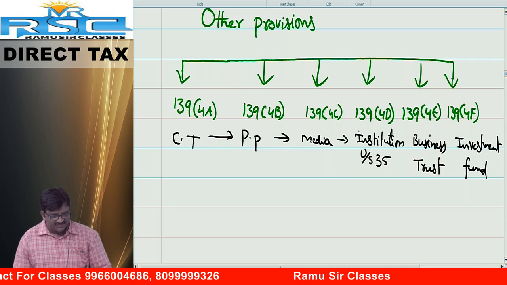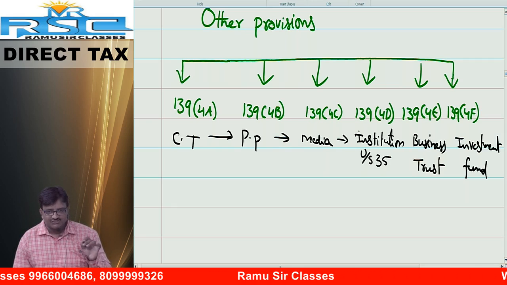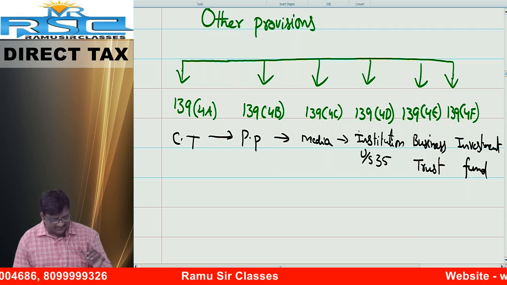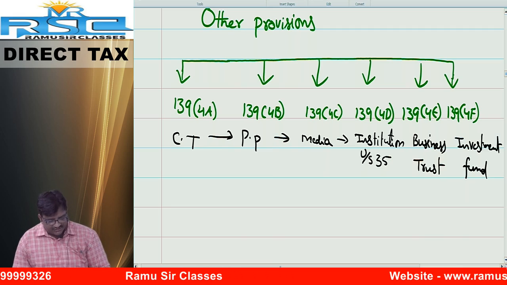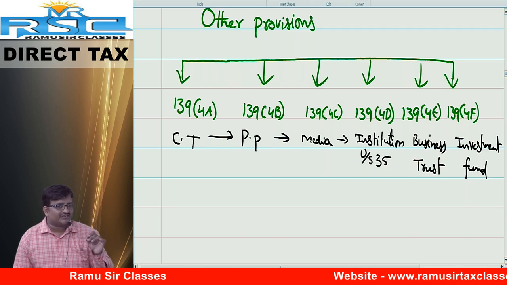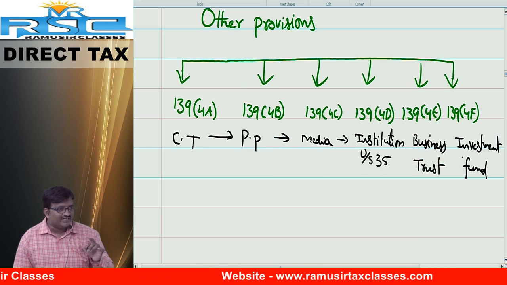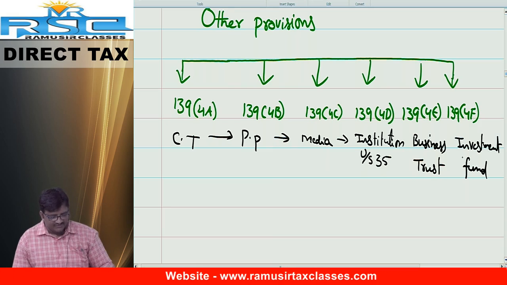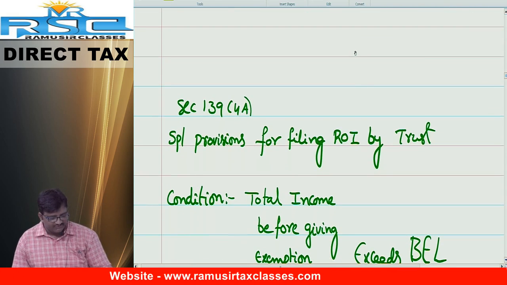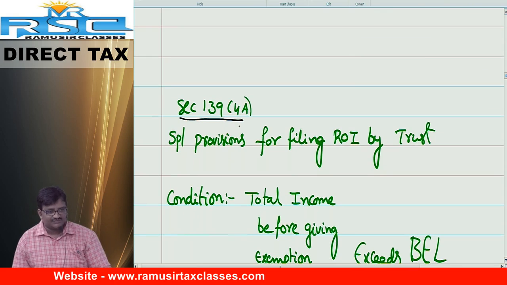Next, 139 subsection 4d, institutions which are covered only under section 35. 139 subsection 4e, this is related to filing of return of income by the business trust. 139 subsection 4f, filing of return by investment fund. These points we are going to cover one by one. First, it is time for 139 subsection 4a.